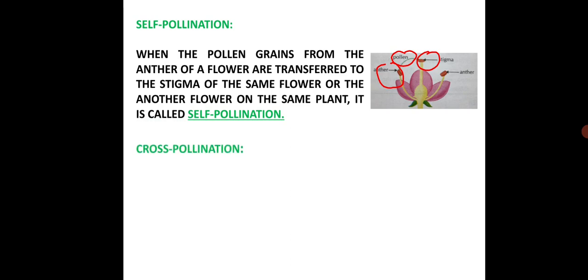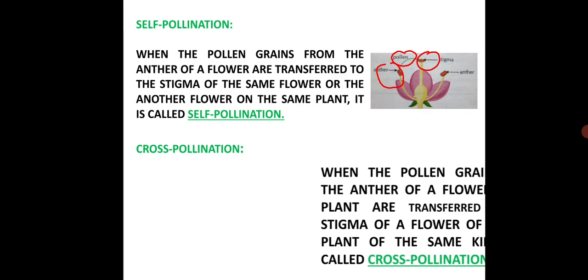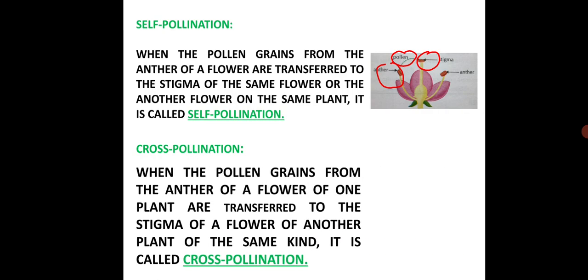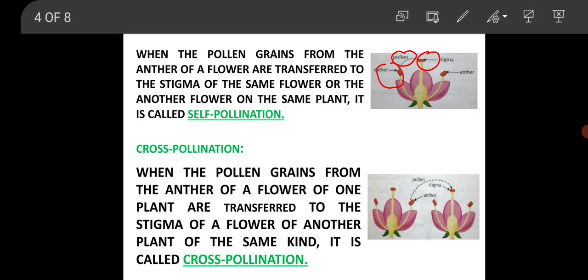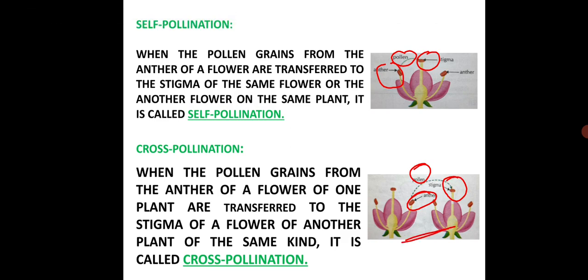What is cross pollination? When the pollen grains from the anther of a flower of one plant are transferred to the stigma of a flower of another plant of the same kind, it is called cross pollination. So in this picture you can see the pollen grains from the anther of one flower are transferred to the stigma of another flower of the same kind. So it is cross pollination.